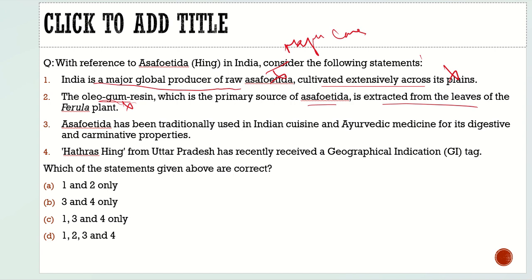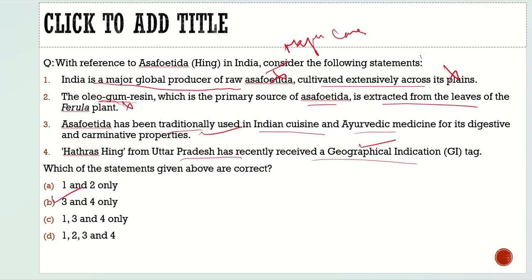This resin is extracted. So the second statement is also incorrect. Third statement: asafoetida has been traditionally used in Indian cuisine and Ayurvedic medicine for its digestive and carminative properties, correct. Fourth, Hathras Hing from Uttar Pradesh has recently received a geographical indication tag. That is also true. So with respect to this question, the correct statements are statement 3 and statement 4.